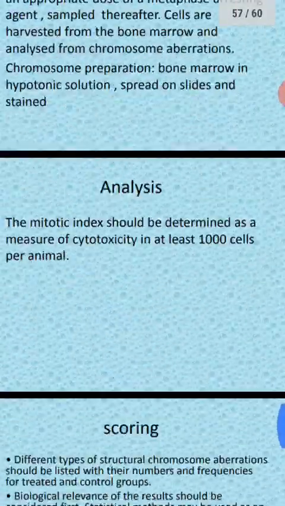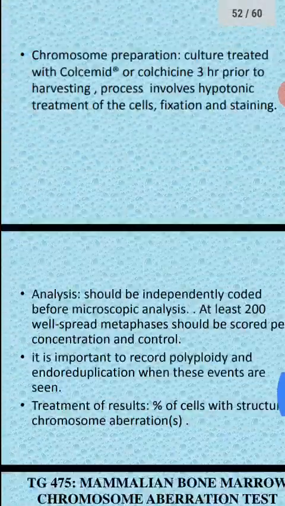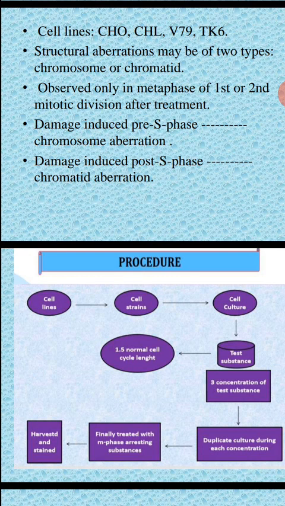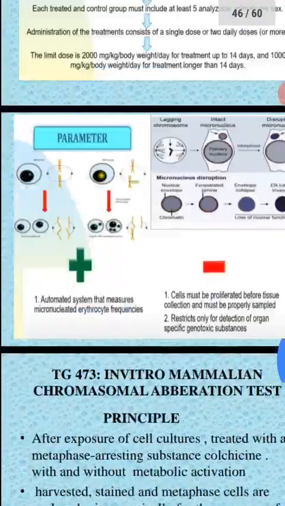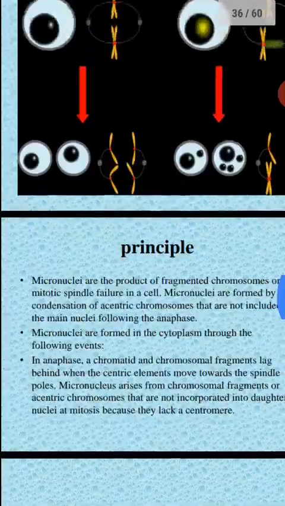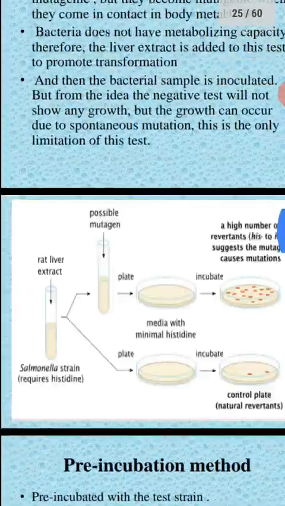Okay, so next, this is about two tests we discussed, the micronucleus test and the chromosomal aberration test. One more test is the COMET test. I will explain the COMET test later in a separate video. That is also useful to test genotoxicity. Next, one of the tests useful to detect mutagenicity also we have to discuss here.